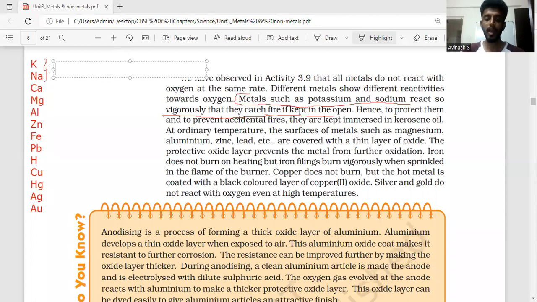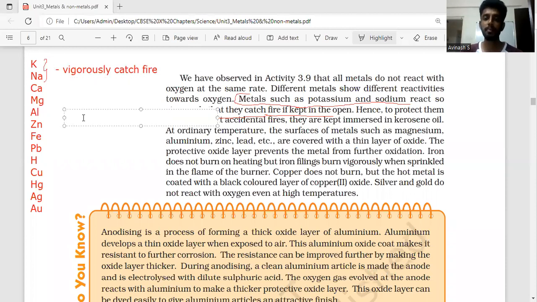So I would like to mention this as vigorous. They will be able to vigorously catch fire, the first two. This is something that we need to know. When we keep them in open air, for example, pure sodium metal or pure potassium metal, it can catch fire and become a disaster. For that reason, to protect them, we keep them in kerosene oil. We always store them by immersing them in kerosene oil.